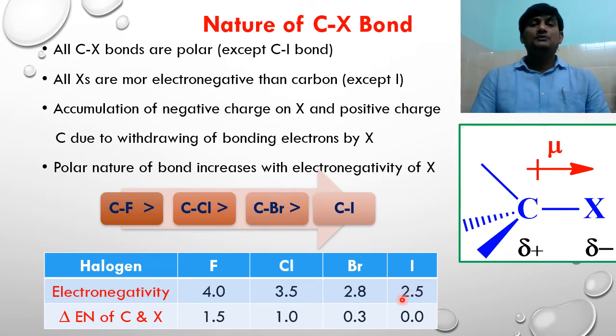So if you take the difference between electronegativity value of halogen and carbon, for fluorine it will be 1.5, for chlorine it will be 1.0, for bromine it will be 0.3, for iodine it will be 0. Since the electronegativity difference between iodine and carbon is 0, the bond is nonpolar. In this case, we have more electronegativity difference in the case of CF bond. That's why the CF bond is more polar when compared with the other CX bonds.